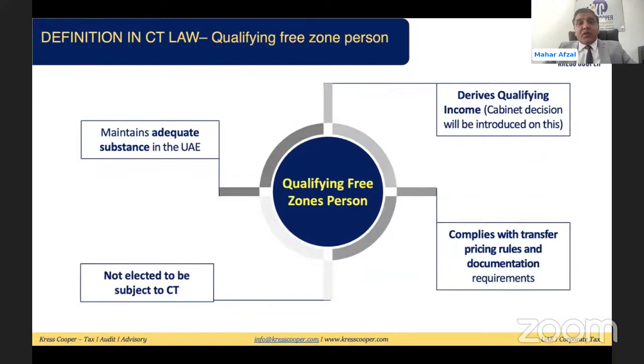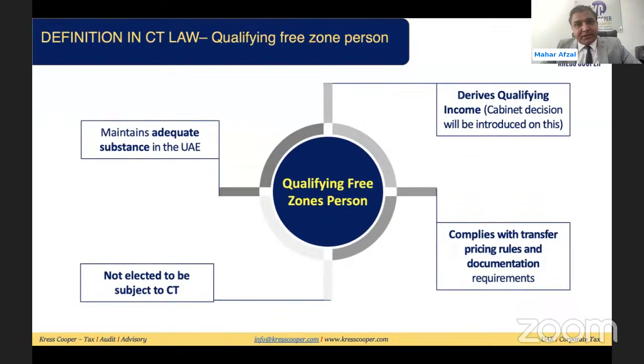The third thing is what is a qualifying free zone person. For the qualifying free zone person, in the law, they have given 4 requirements. If any juridical person which is registered in the free zone fulfills these 4 conditions, then we can say this juridical person is a qualifying free zone person. Out of these requirements, the first one is the person maintains adequate substance in the UAE. The second is derives qualifying income. Third one is not elected to be subject to corporate tax. And fourth one is complies with the transfer pricing rules and regulations.